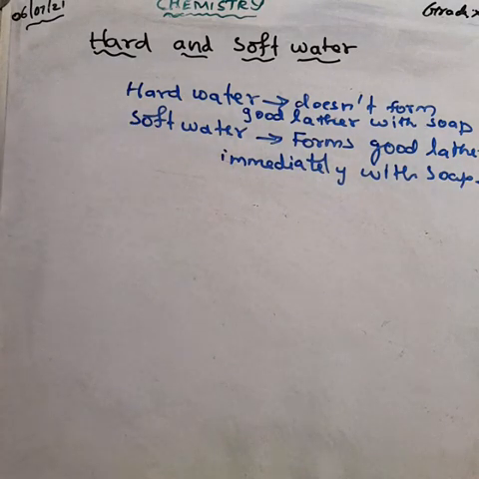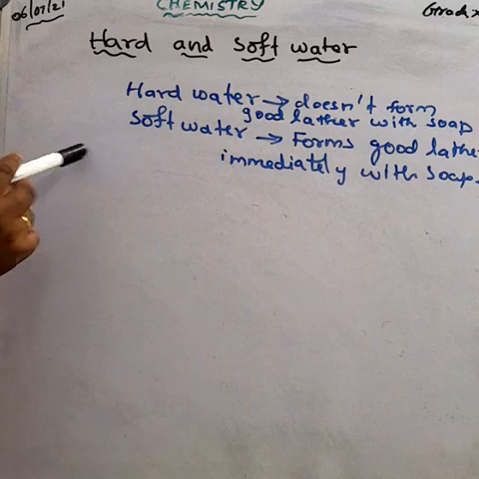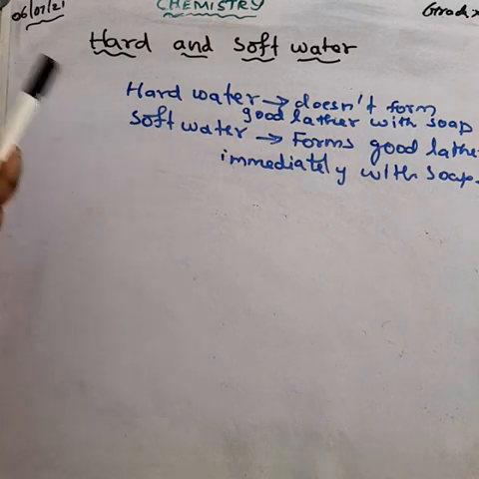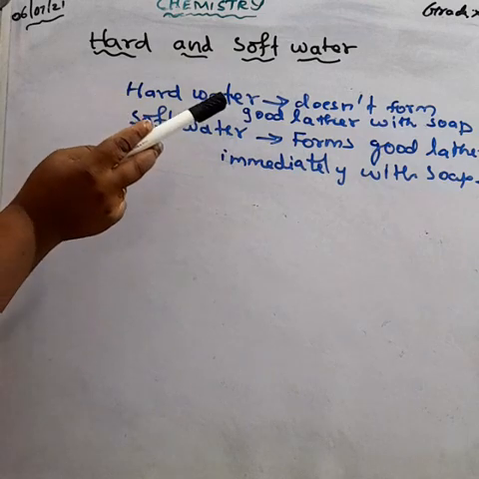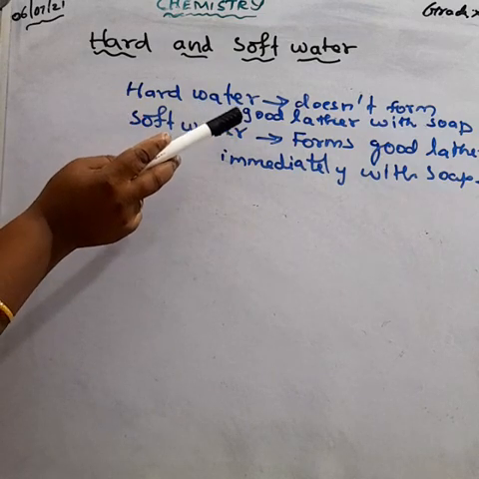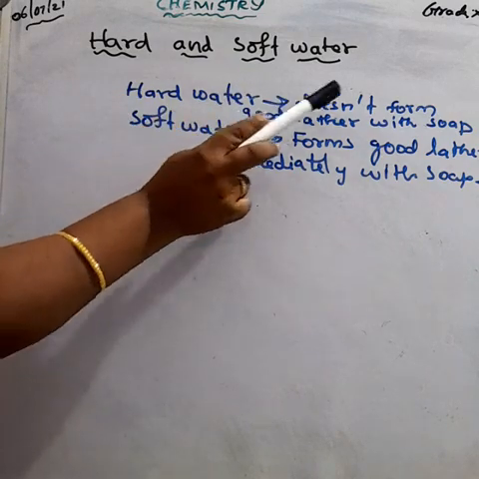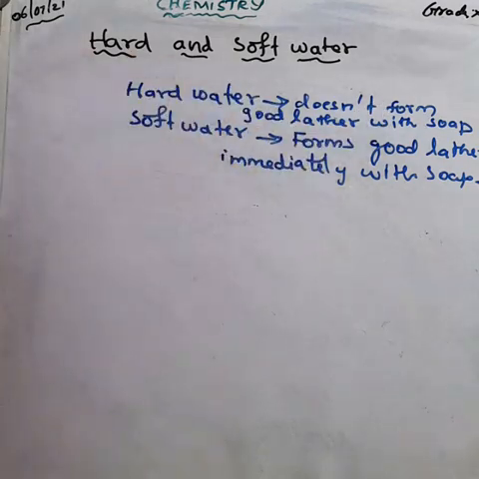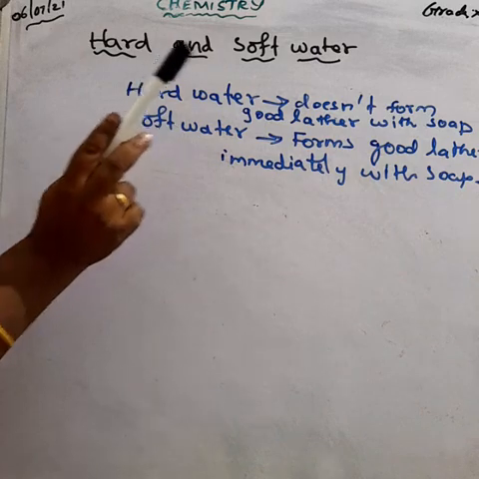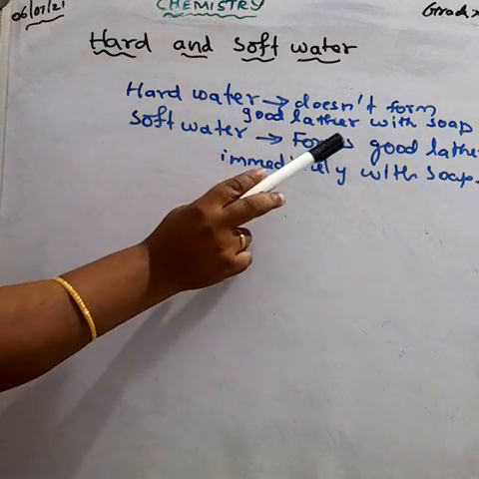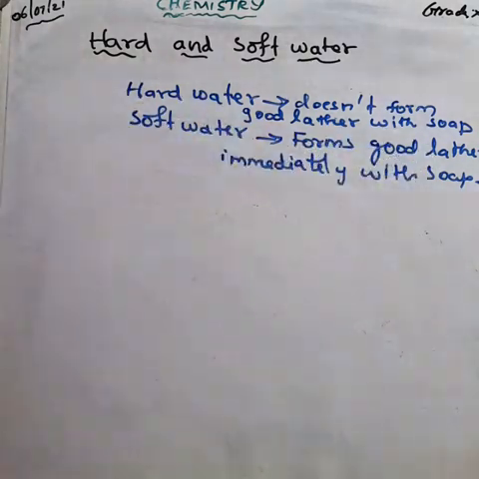So how can you identify whether it is soft water or hard water? With hard water, when we are washing cloth using soap, it does not form good lather. With soft water, it forms good lather immediately with the soap.